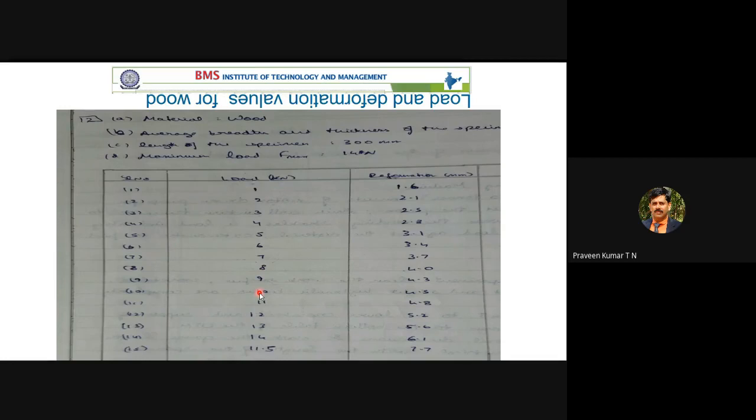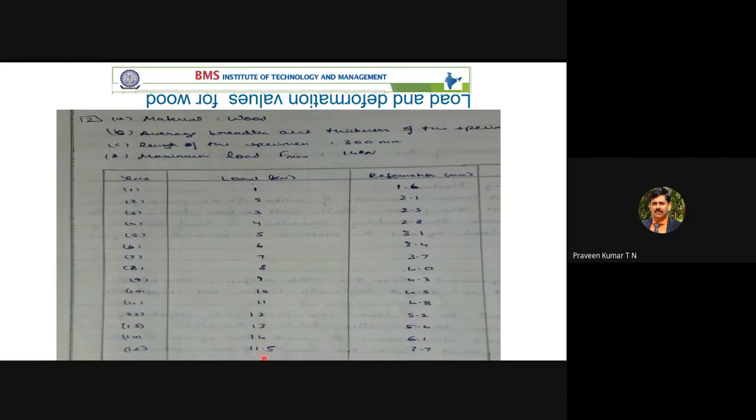4.0. 9 kilonewton, 4.3. 10 kilonewton, 4.5. 11 kilonewton, 4.8. 12 kilonewton, 5.2. 13 kilonewton, 5.6 mm. 14 kilonewton, 6.1.